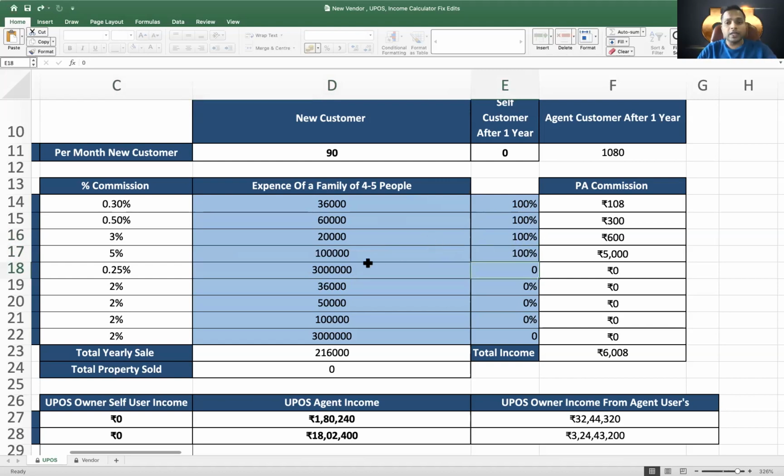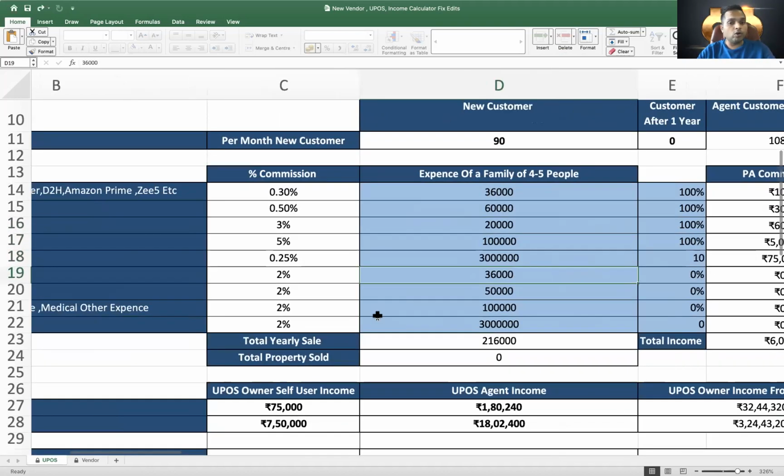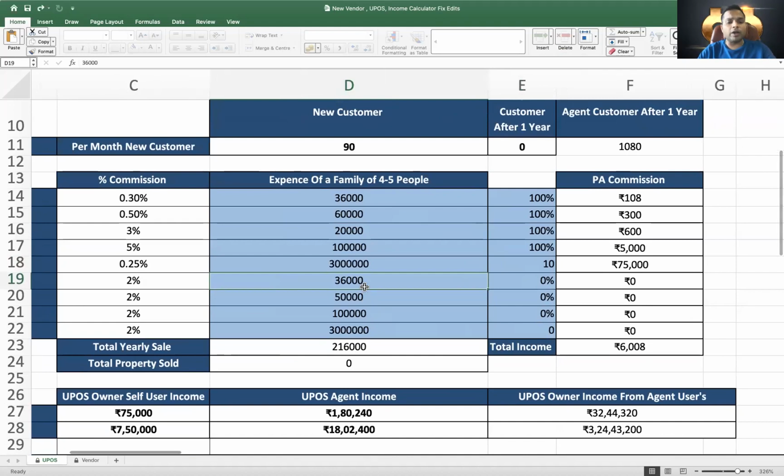Now again, assuming that you are selling loans, let's say you are able to sell 10 loans in a year, which is the easiest thing to do. Still, if you do 10 loans in a year, let's see what the number will be. Then it is all about the flight and everything. I have already taken a very low figure, which is 3,000 rupees a month, 36,000 rupees a year. Again, on a lower side; if you want to reduce or increase, you can do it. Let's say we make it 20,000.